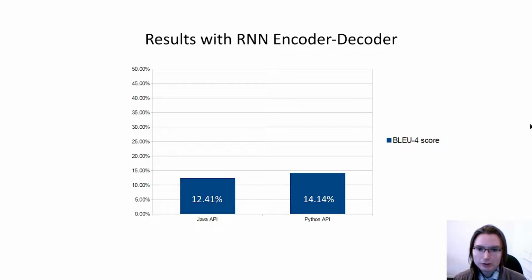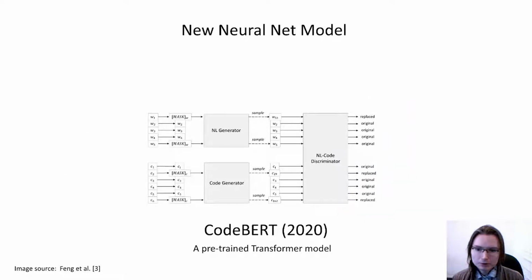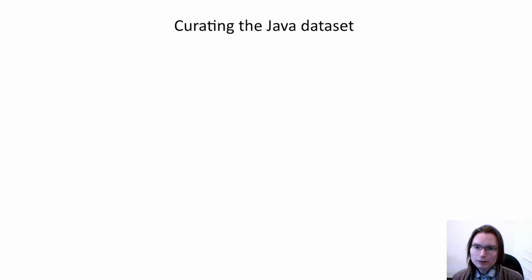Second, we tried using a newer neural net model, the Transformer, which was published in 2017 and has been shown to outperform the RNN on many language translation tasks. Specifically, we used CodeBERT, which is a transformer model that is pre-trained on self-supervised natural language and programming language tasks. Our results indicate that the transformer outperforms the RNN on the API generation task, and CodeBERT, with its pre-training, performs even better.